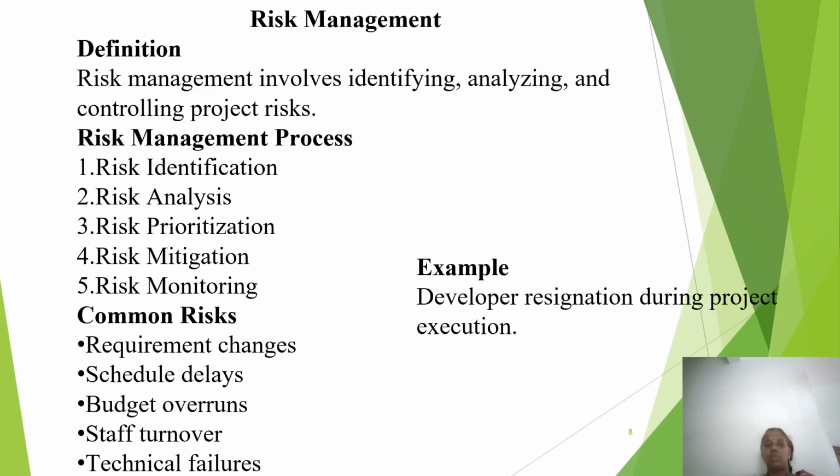So, the risk management process: risk identification, that means find possible risks. Risk analysis, that means understand impact and probability. Risk prioritization, that means decide which risks are more serious. The next one, risk mitigation, that means prepare action to reduce risk. The last one, risk monitoring, that means track risk continuously.